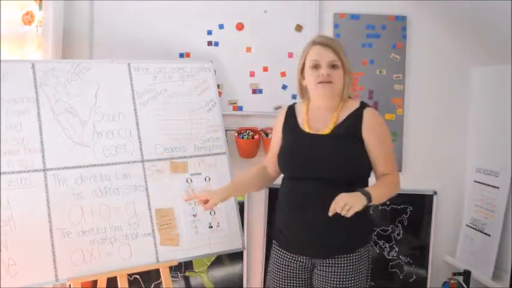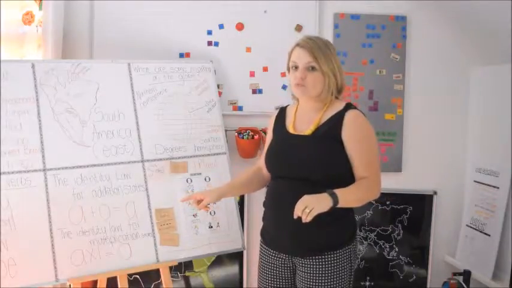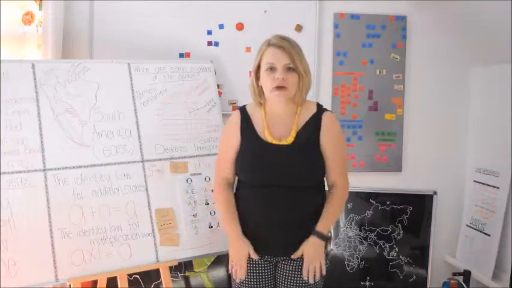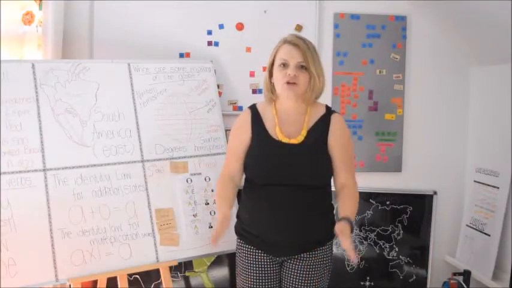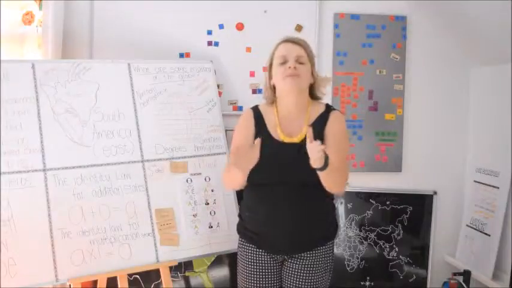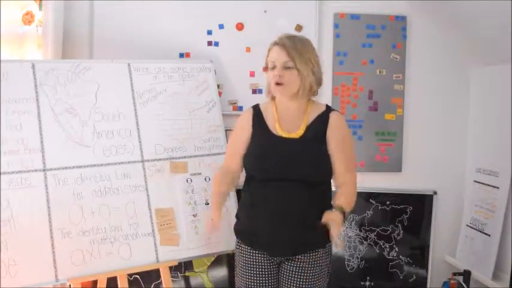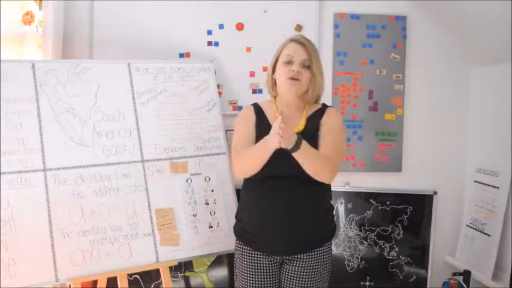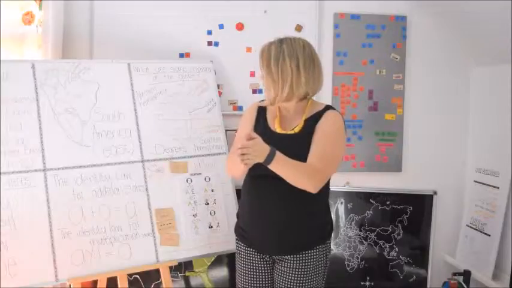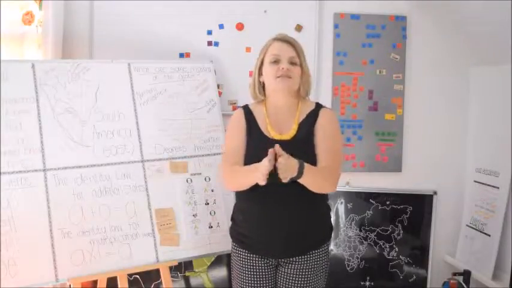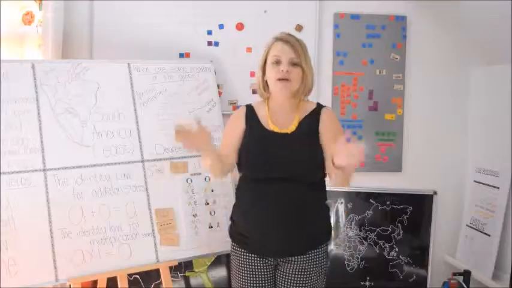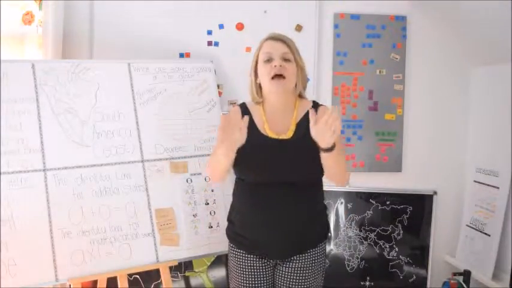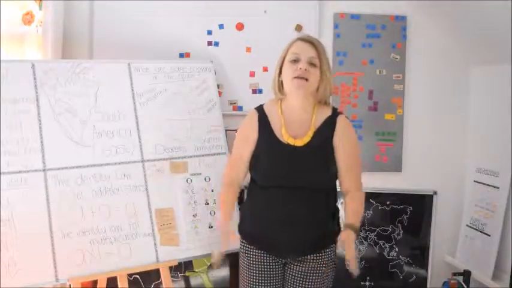For math, we have the identity law for addition and for multiplication. And we remember it this way. We have three claps on our legs. So we say A plus 0 equals A. A times 1 equals A. So, the identity law for addition states A plus 0 equals A. The identity law for multiplication, A times 1 equals A.